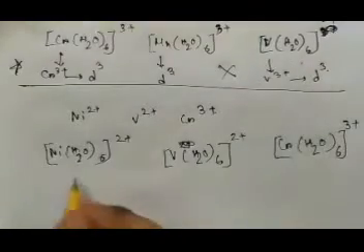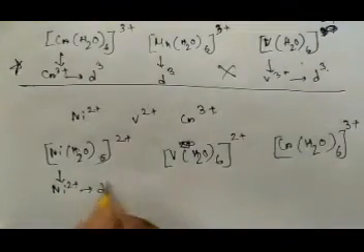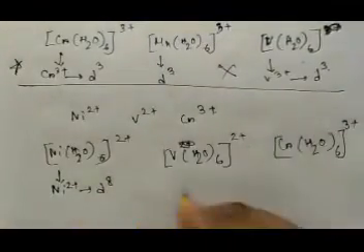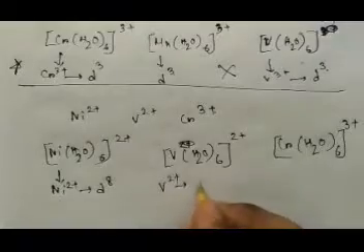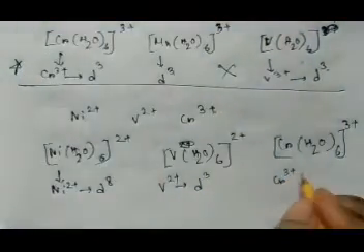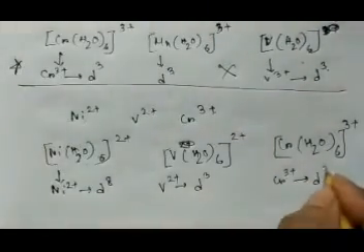So in this case, nickel 2+ is a d8 system, and vanadium 2+ is a d3 system, and chromium 3+ is also a d3 system.